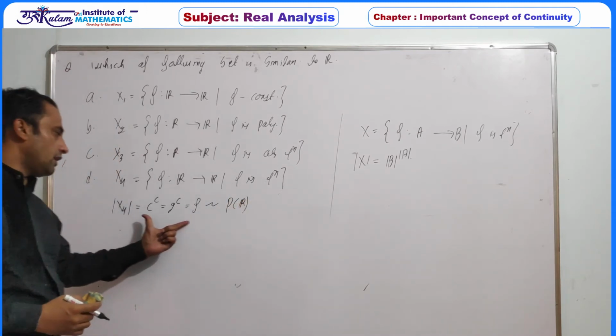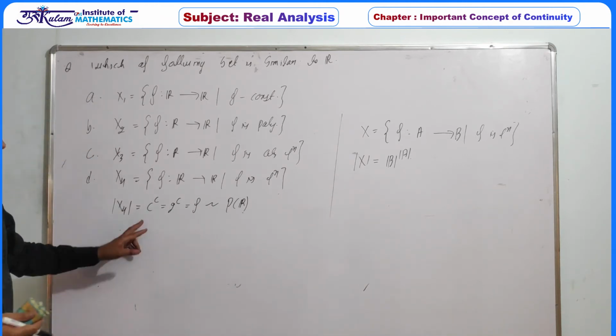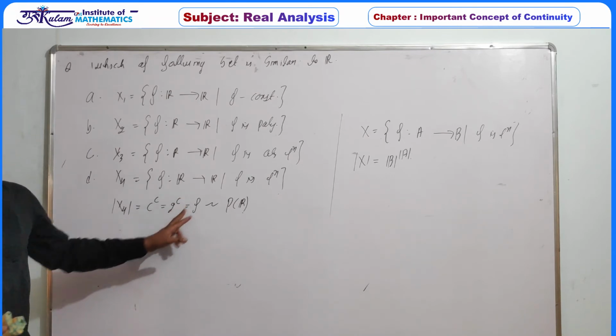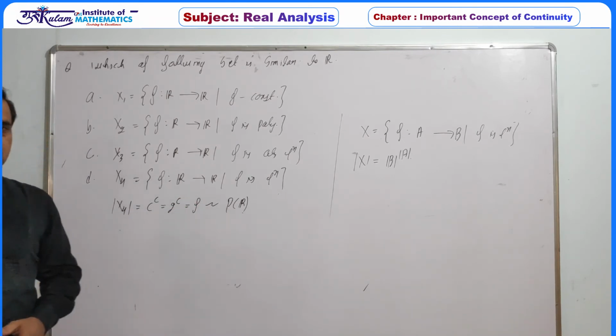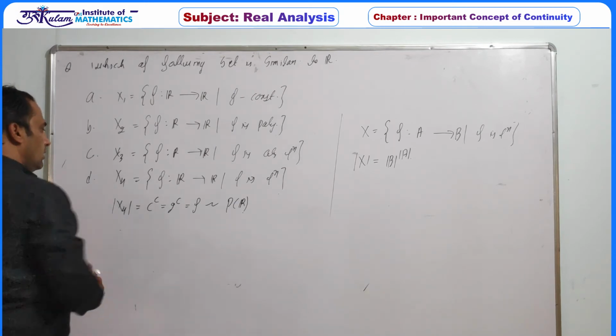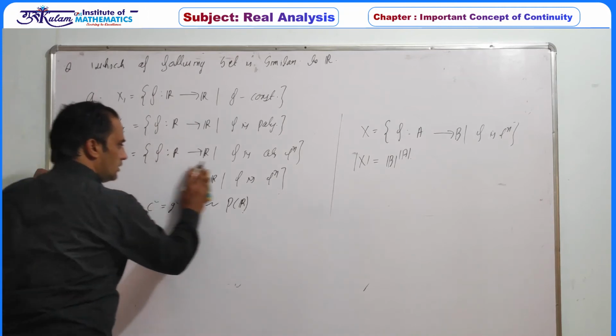So this we have already discussed in the first chapter, countability and uncountability. c to the power c is the same as 2 to the power c, which is f, and f is greater than c, so definitely this is not similar to the set of real numbers. So the fourth option is definitely false.